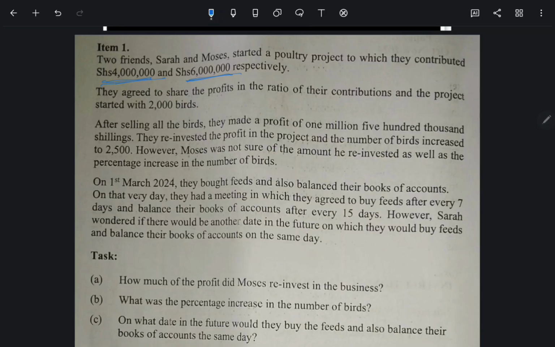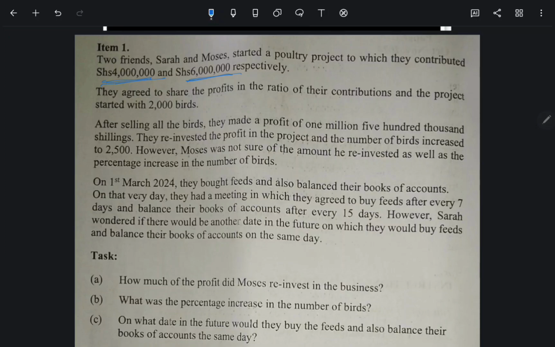So they agreed to share the profits in the ratio of their contributions. And the project started with 2,000 birds. After selling all the birds, they made a profit of 1,500,000 shillings.